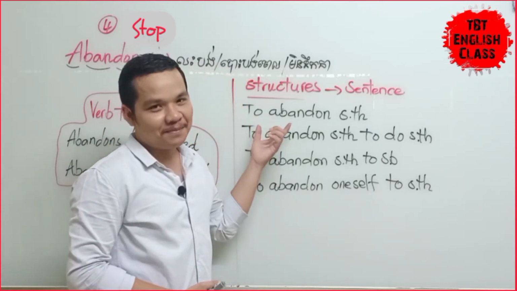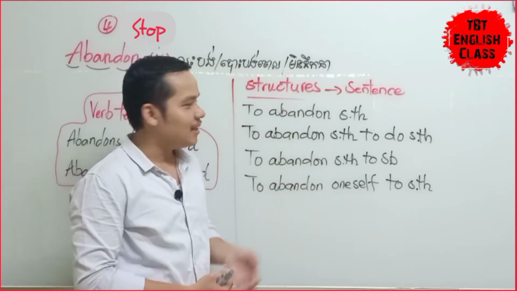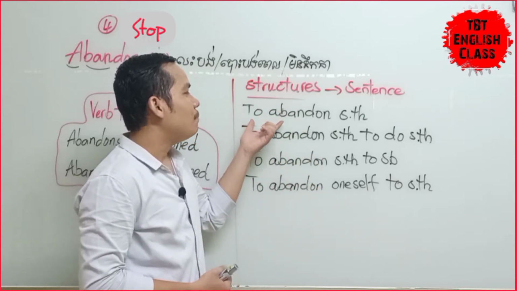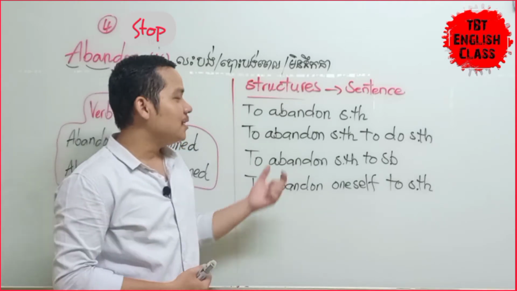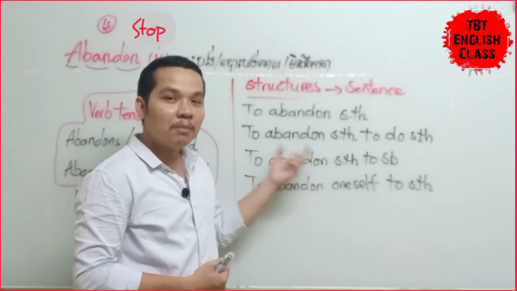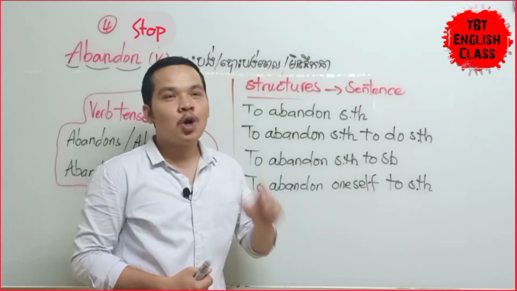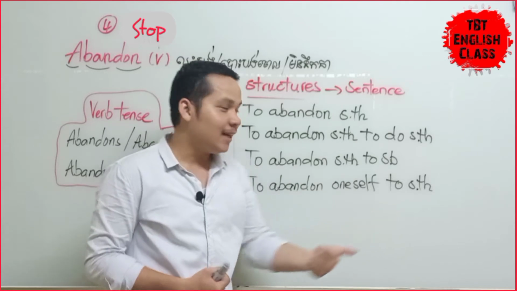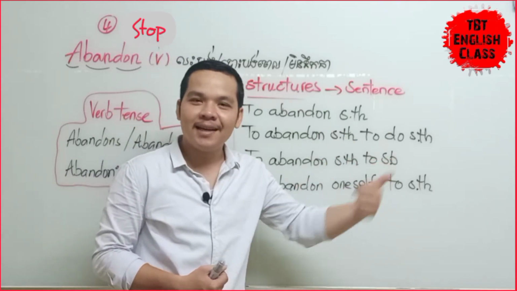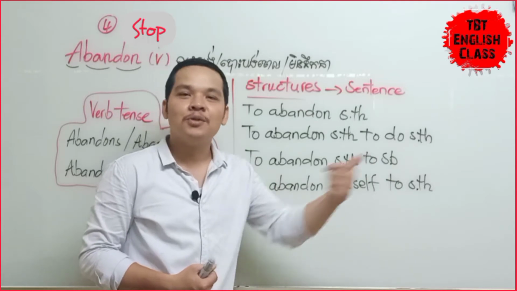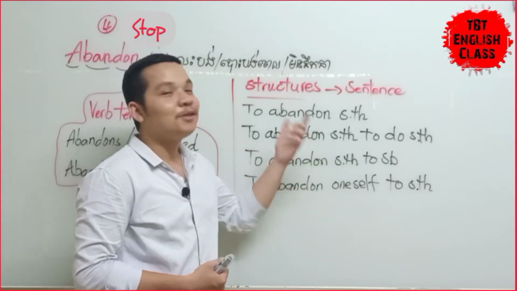When you want to say នៅពេលដែលយើងចង់និយាយថាបោះបង់អ្វីមួយ yeah, you can say abandon something, give up something. Yes. នៅពេលដែលយើងចង់និយាយថាបោះបង់អ្វីមួយដើម្បីទៅធ្វើអីមួយ យើងអាចនិយាយថាឈប់ធ្វើអីមួយទៅធ្វើអីមួយទៀត Okay? Like stop doing something to do another thing. So that means to abandon something to do something.